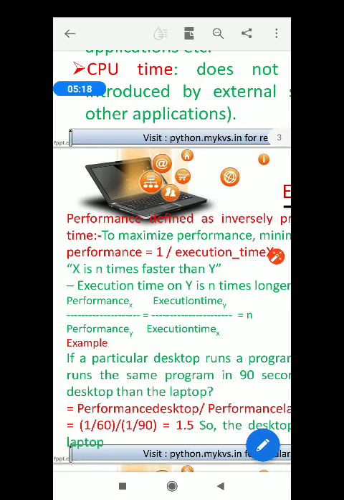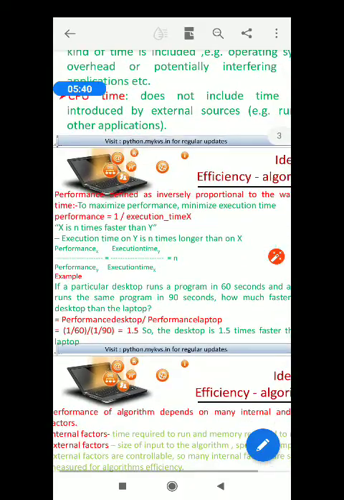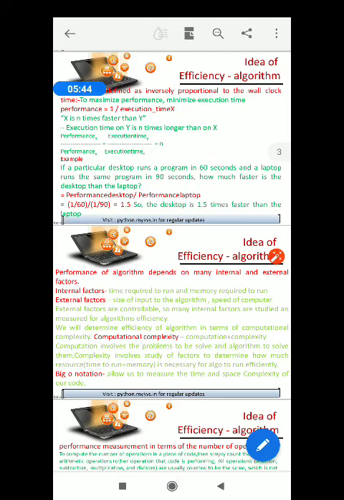So we can say that performance of X program divided by performance of Y program is equal to execution time of Y program divided by execution time of X program, and that may be computed equals n. Now, performance of an algorithm depends on many internal and external factors.